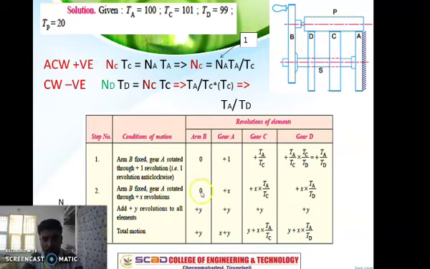So 0 into plus x is 0. Plus 1 into plus x, so x into TA by TC, and x into TA by TD. Now the second step is over.